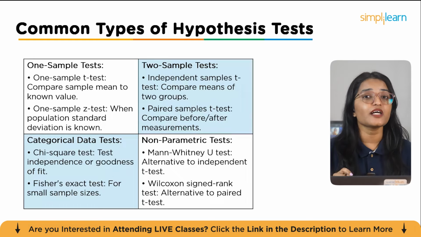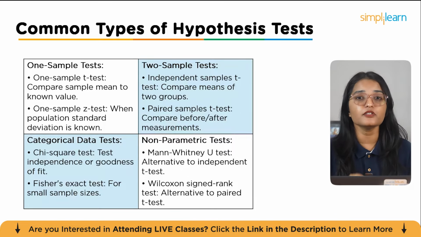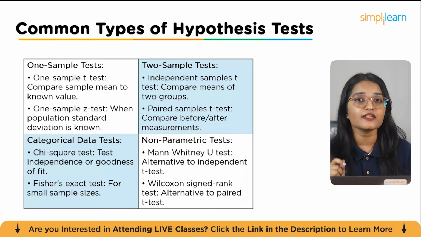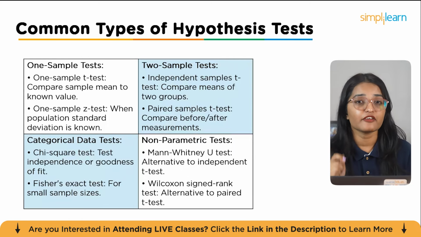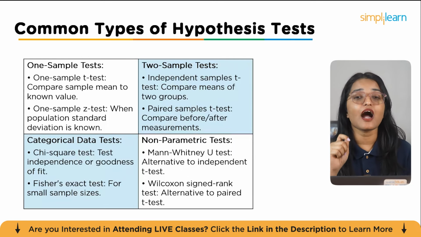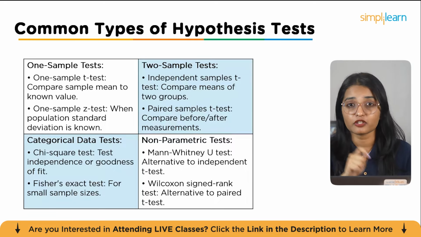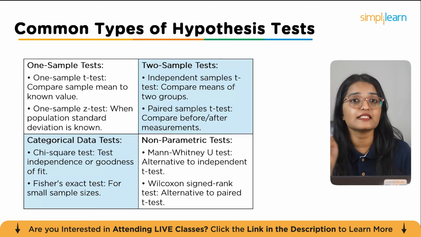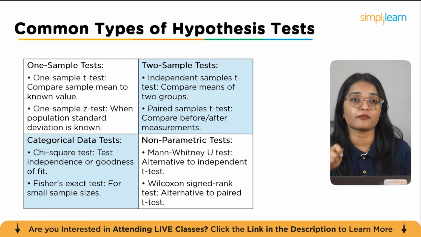Let's review the common types of hypothesis tests used in statistics. The one sample test compares the mean of a sample to a known value, and the one sample Z test is used when the population standard deviation is known. Next, we have two sample tests. The independent samples t-test compares the means of two different groups, while the paired samples t-test compares before and after measurements for the same subject.